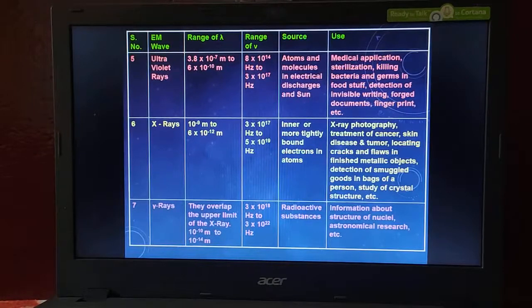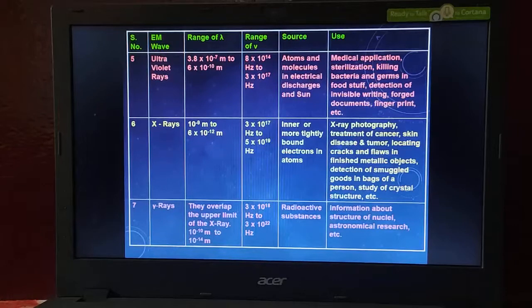We know that this is very harmful to human skin because our human cells are very delicate in nature, and these X-rays consist of very high energy. If we are continuously exposed to these X-rays, we may get skin cancer or some allergic reaction, or some cells may die in our bodies, or some parts may stop working. So we should avoid exposing our body to these kinds of radiations.